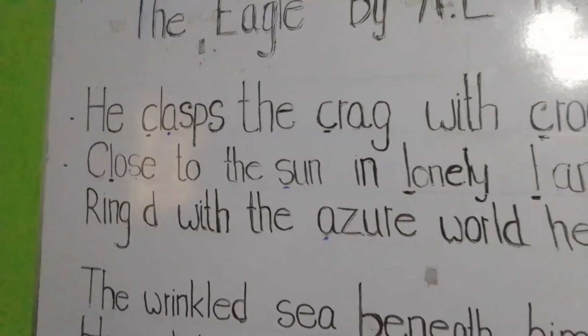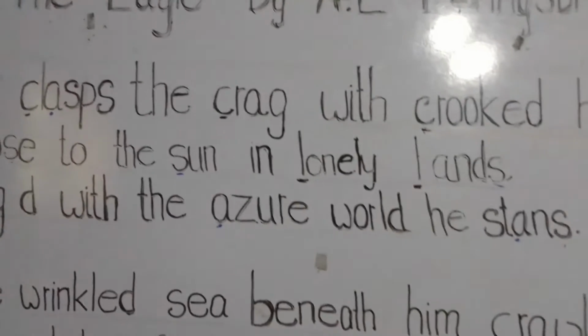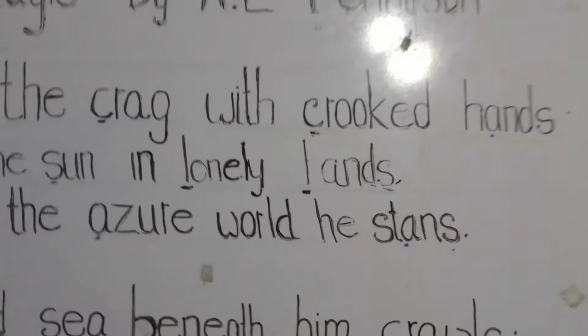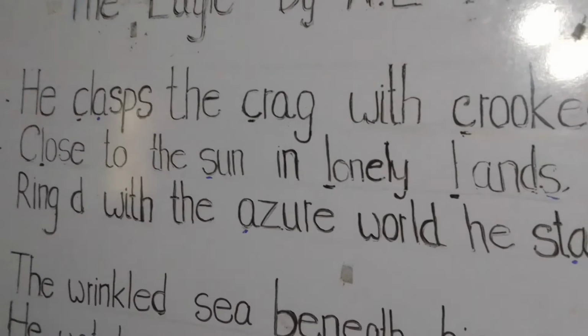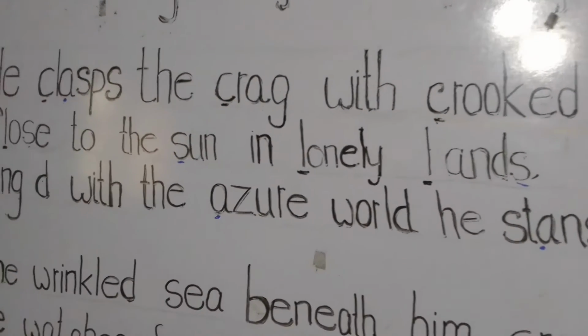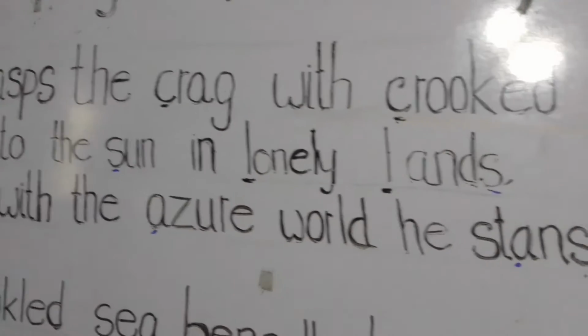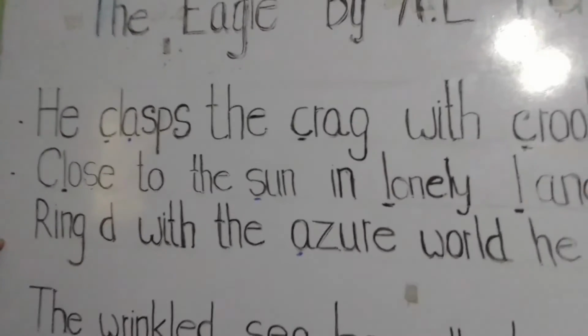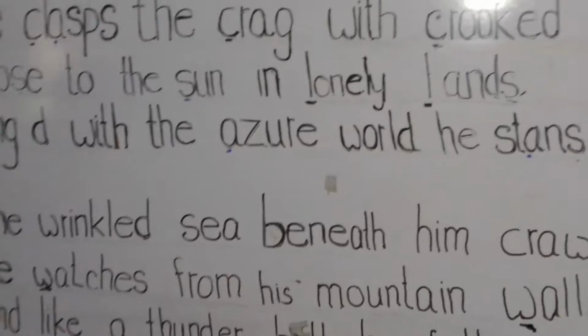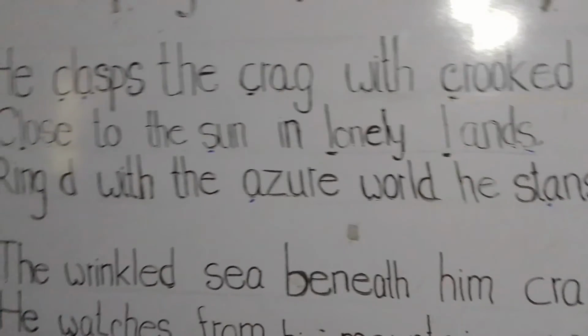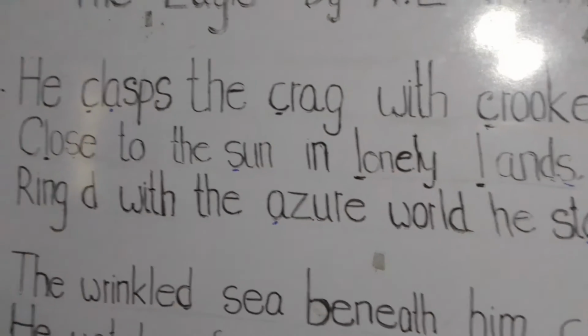He clasps the crag with crooked hands, close to the sun in lonely lands, ringed with the azure world he stands. There are 3 lines in the first stanza, and now we'll try to analyze the first stanza.